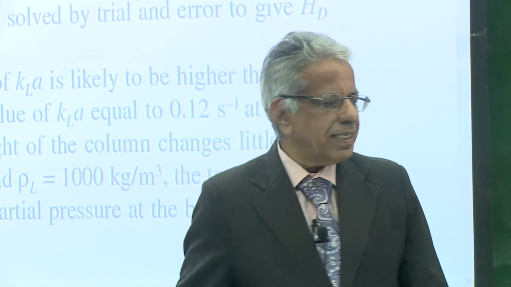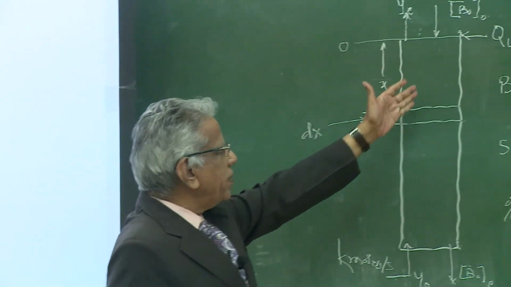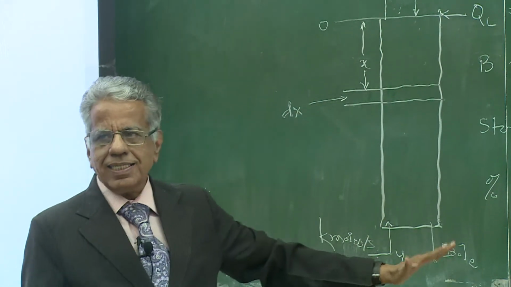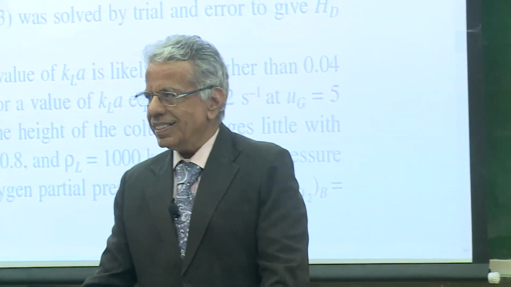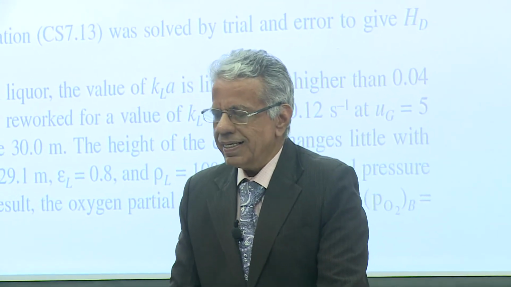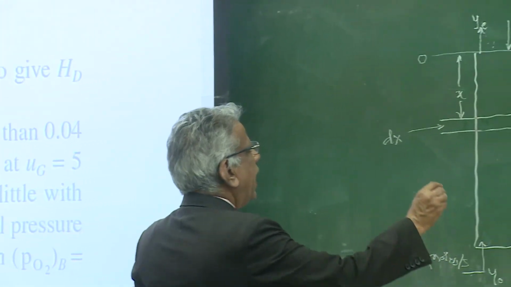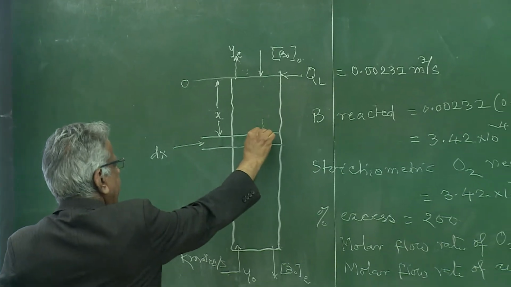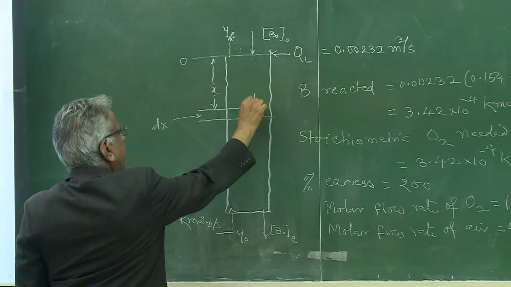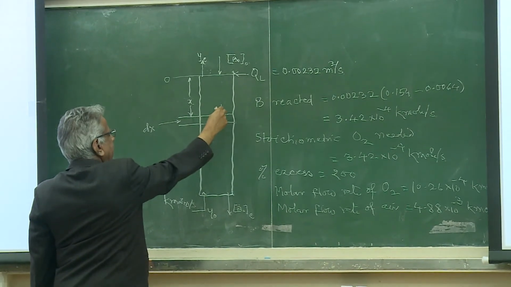let me consider initially only liquid flows and gas is not yet sparged. Okay? Gas is not yet sparged. So, I have taken differential volume, and now only liquid is flowing. So, whatever B naught is flowing inside,